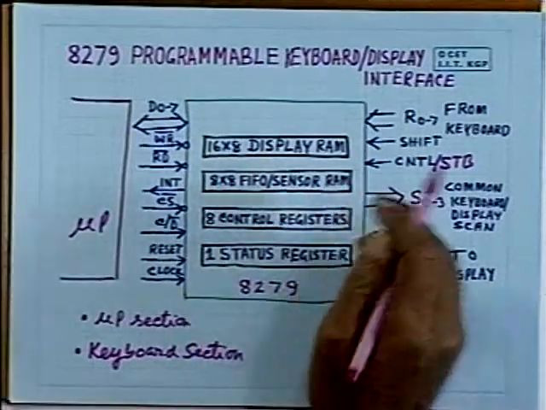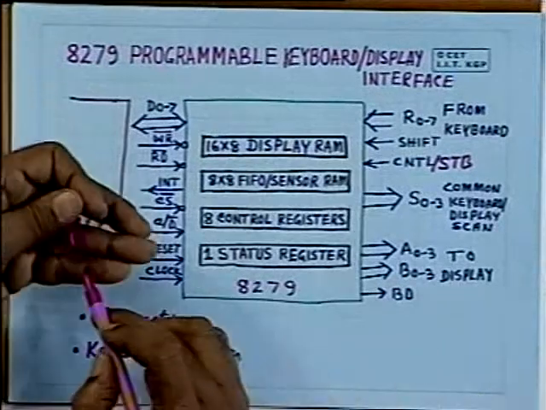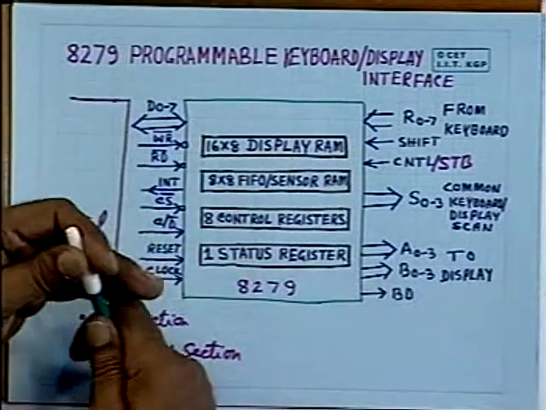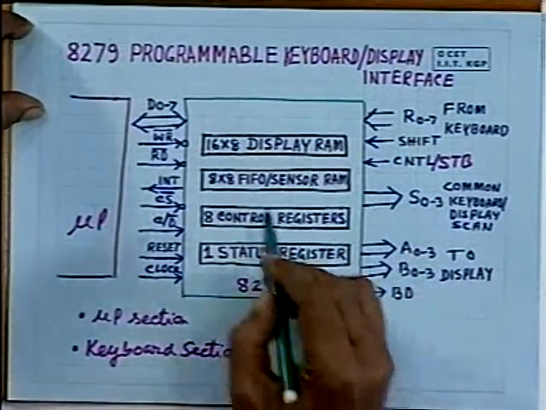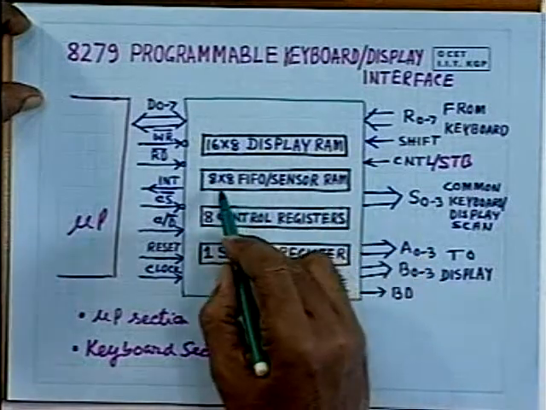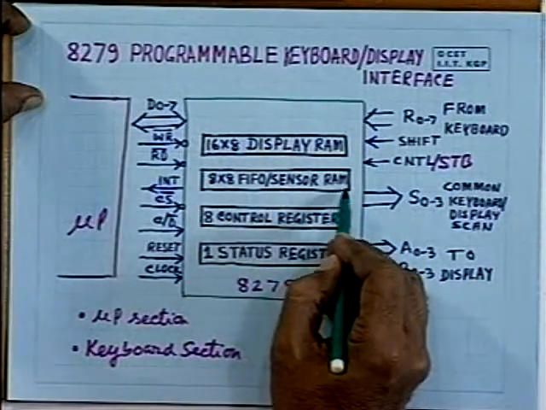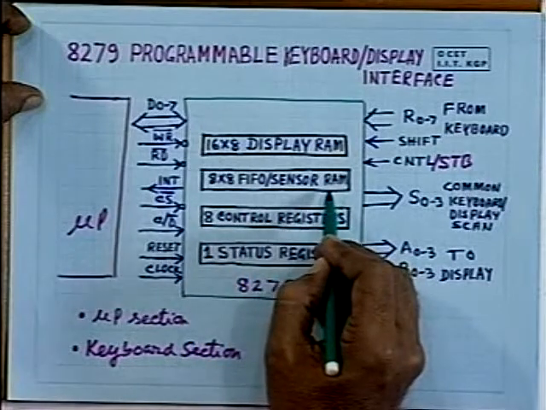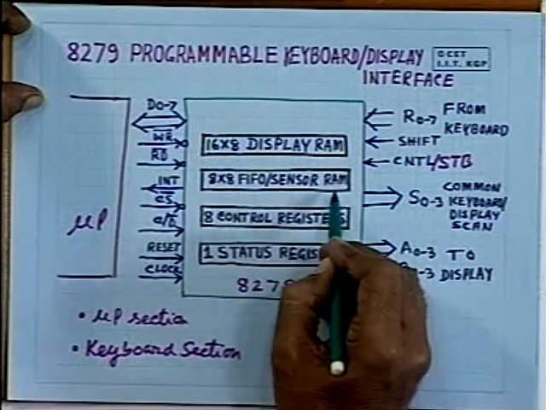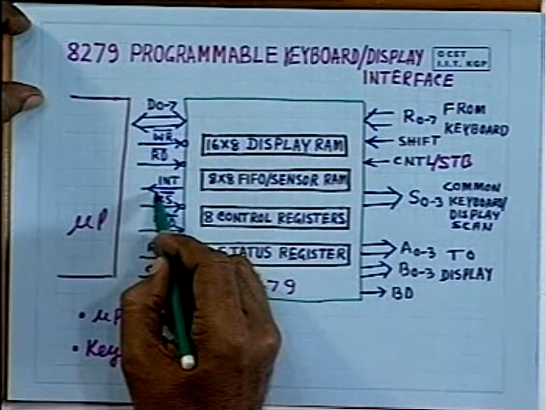If you remember, we discussed the technique of n key rollover and 2 key lockout. Both are permitted here, and whenever you are using the n key rollover, the information about 8 key depressions can be stored in this 8 by 8 FIFO sensor RAM, and whenever there is some data in this FIFO sensor RAM, it will generate an interrupt.